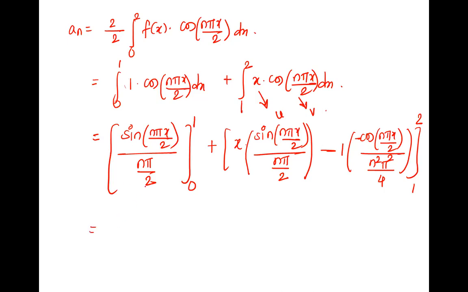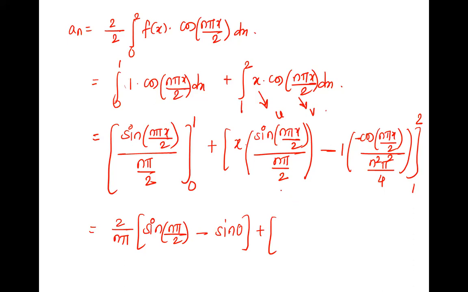Here 2 goes up. Is it? Yes. A upon B upon C, that C goes up. So it is 2 upon n pi here. Now, x, upper limit is 1. So it is sine n pi by 2. I told you whenever it is n into pi by 2, you cannot generalize the value. Can you? No. So it depends on the value of n if it is pi by 2. So in case of pi's, we can generalize, but not in case of pi by 2. Okay, upper limit is done. Minus lower limit x is 0. So it is sine 0. That is 0. So no need to write. Chalo, good. This is done.